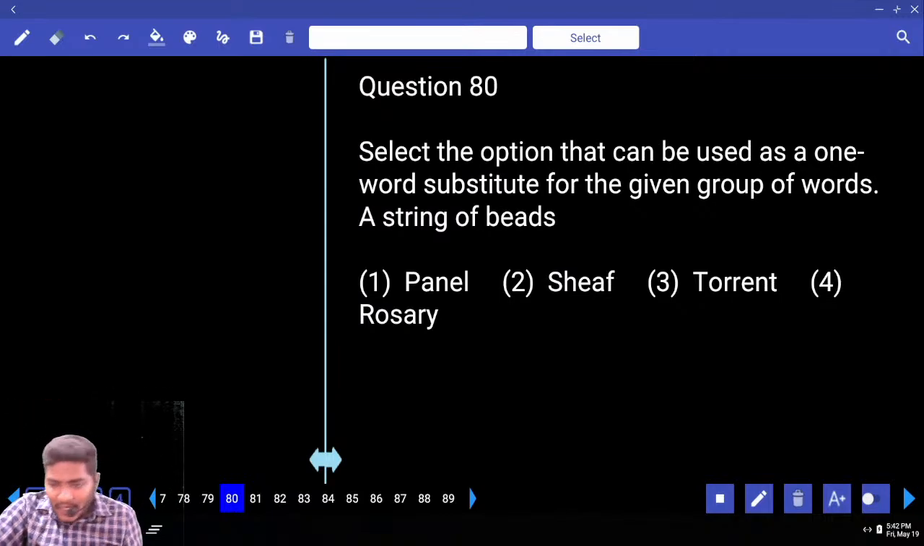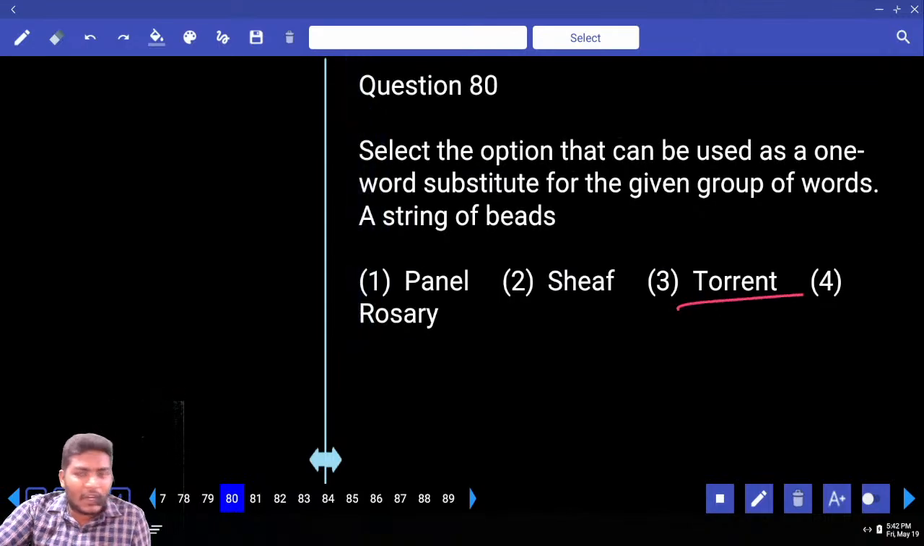Okay, tell me which one is your answer? Panel, chef, torrent, rosary. I think you got this word yesterday, right? What do you mean by torrent?